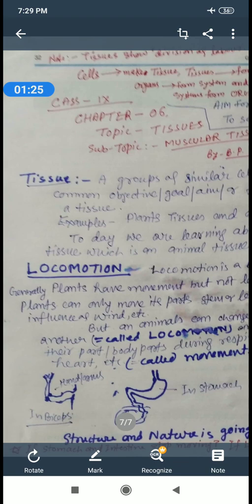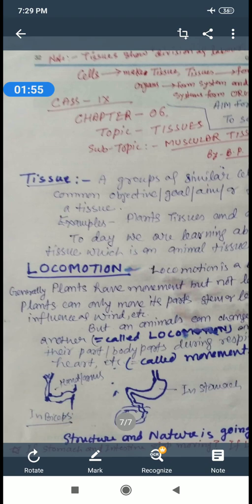simple permanent tissue, which is made up of only one type of tissue, and it has three types. First is parenchyma, then collenchyma, both are living tissue, and the third one is sclerenchyma, which is non-living or dead cells. Sclerenchyma plant tissue is made up of dead cells.